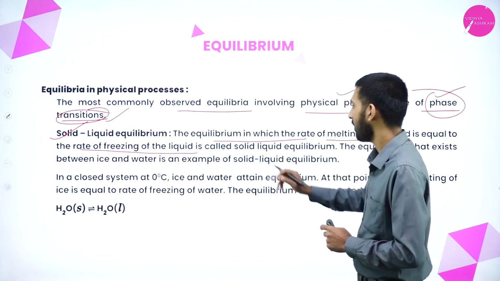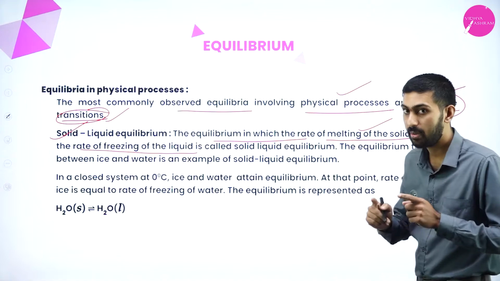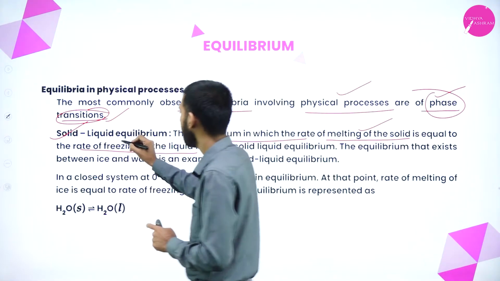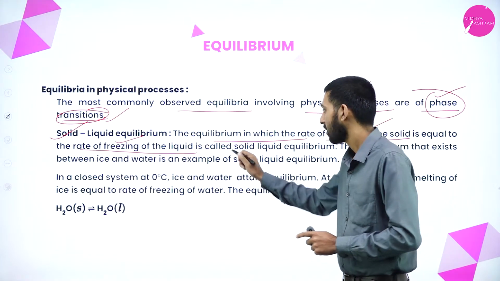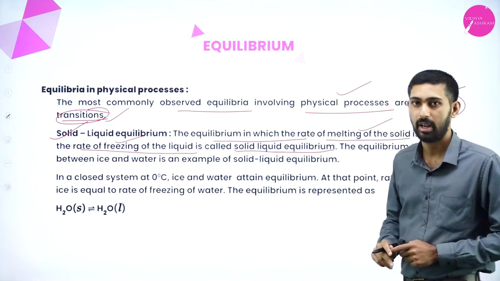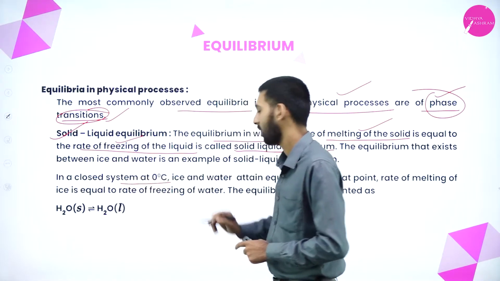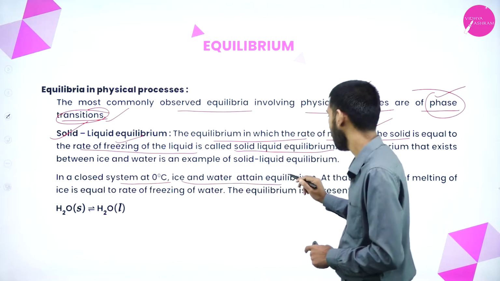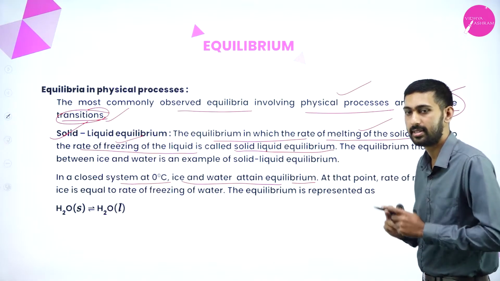Okay. Here it is an equilibrium in which the rate of melting of solid is equal to the rate of freezing of the liquid. Then it is called solid liquid equilibria. Example: in a closed system at 0 degrees Celsius, ice and water attain equilibrium.